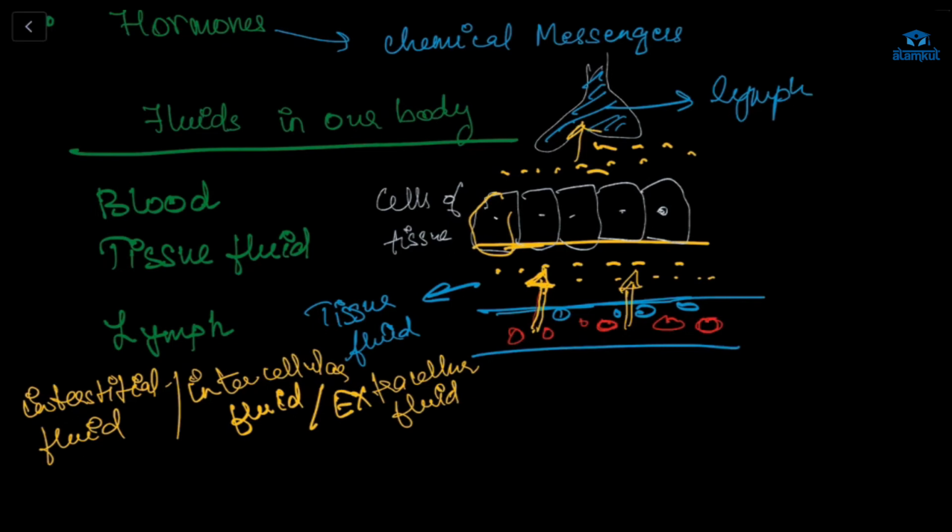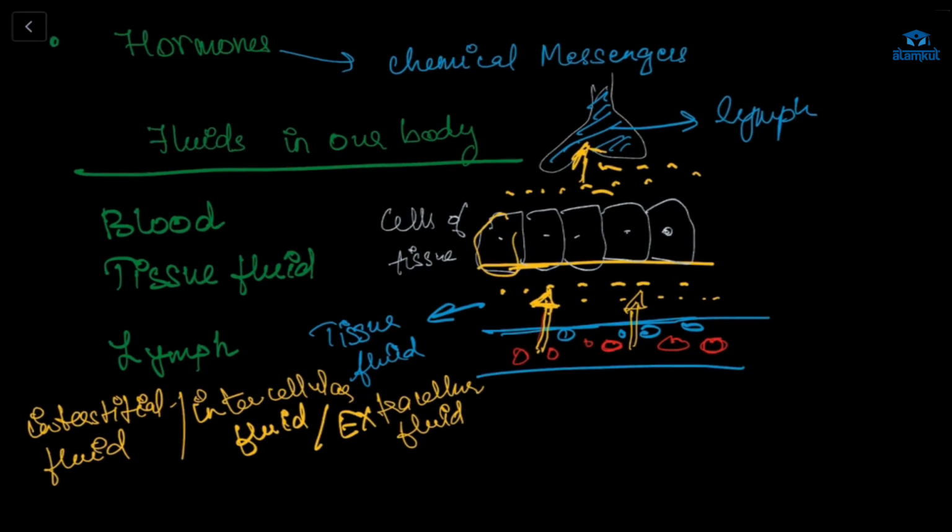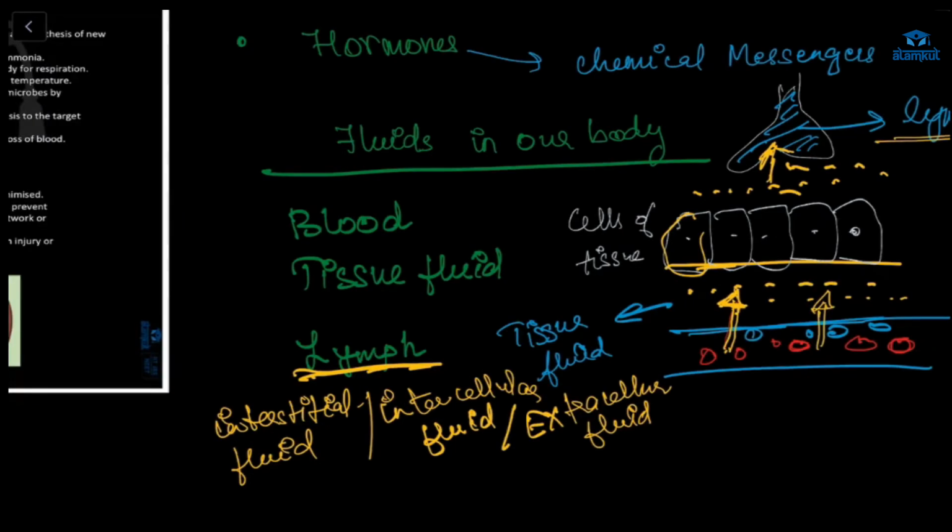From there this tissue fluid will get inside the lymph vessels, lymph capillaries. Once it gets inside the lymph vessel, it is lymph. In your NCERT textbook it is like this, and in the ICSE textbook they have given it separately.